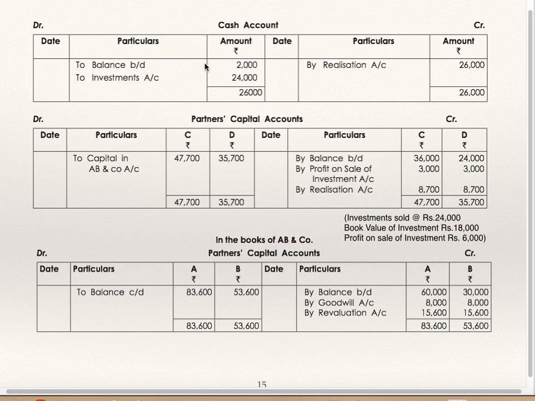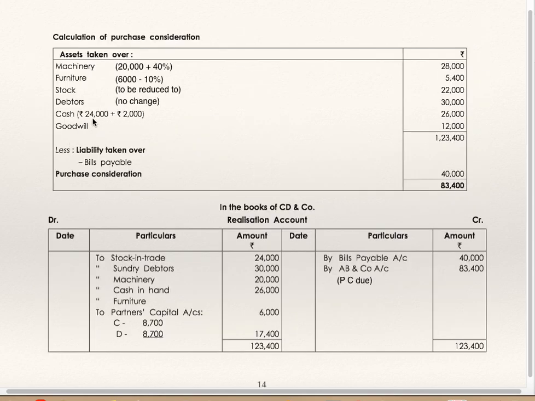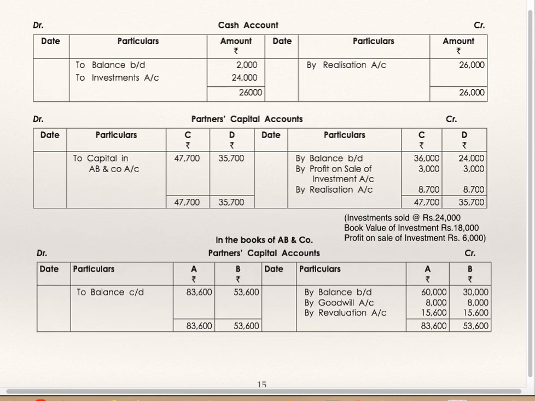Cash account, to balance brought down 2,000, to investment. By selling the investments, they have received this money. By realization 26,000. 24,000 plus 2,000. They have sold the investments for 24,000. Opening cash balance is 2,000. 2,000 plus 24,000 transferred to realization, 26,000.